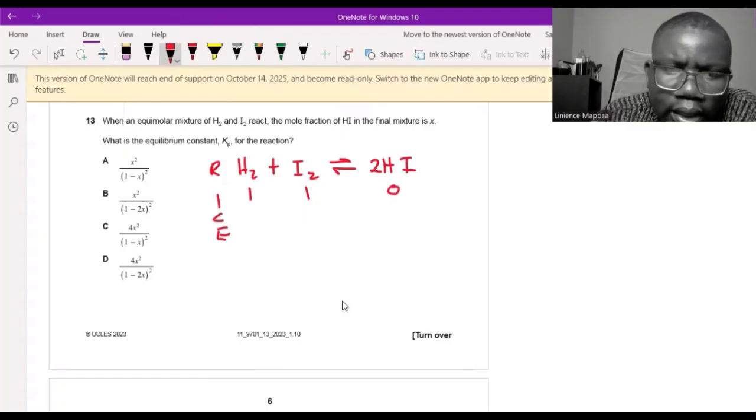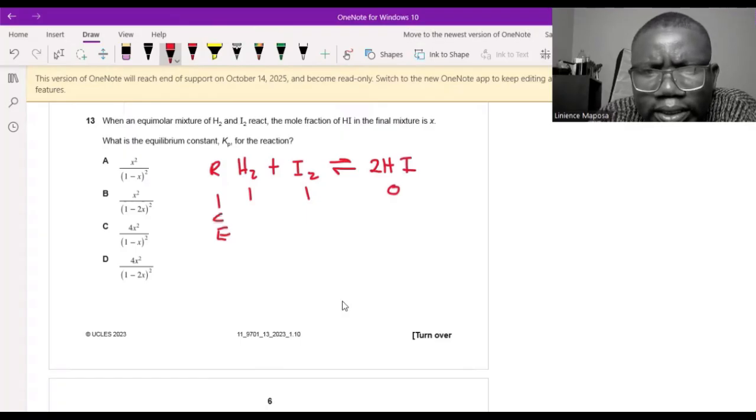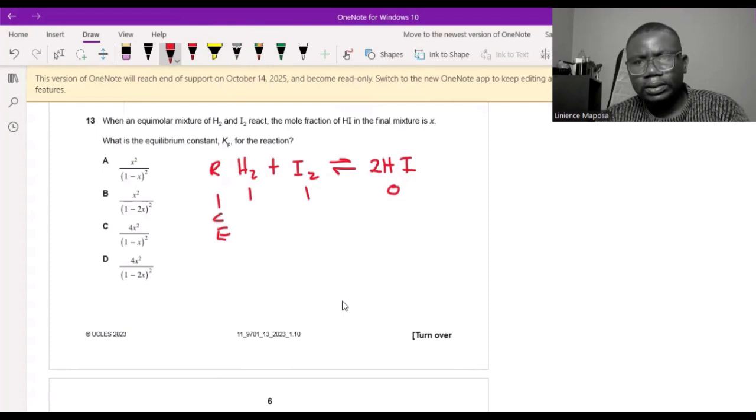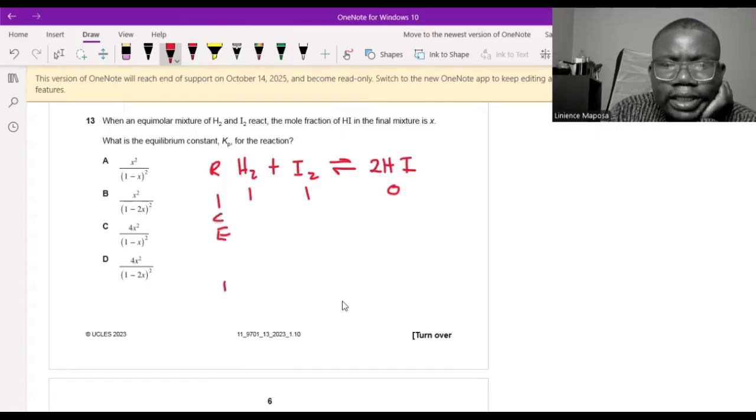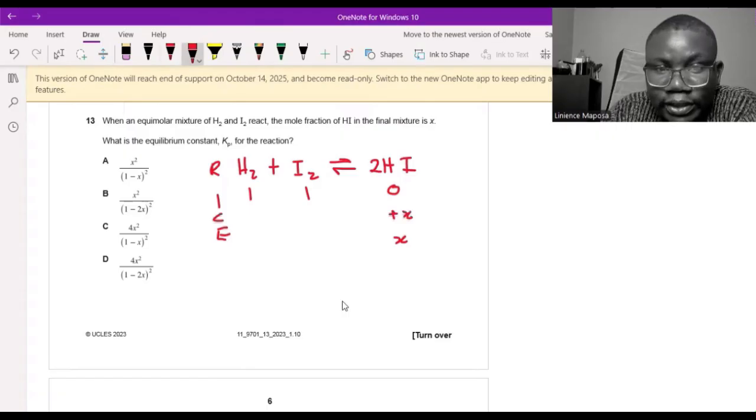Initially 0 here. And then we are going to subtract. They say the mole fraction of HI in the final mixture is X. You understand? So the number of moles of HI over the total number of moles is X. I could work that out by simply saying, let's say that at the end, this one is X. That means here I would have produced X, and here I would have lost half X.